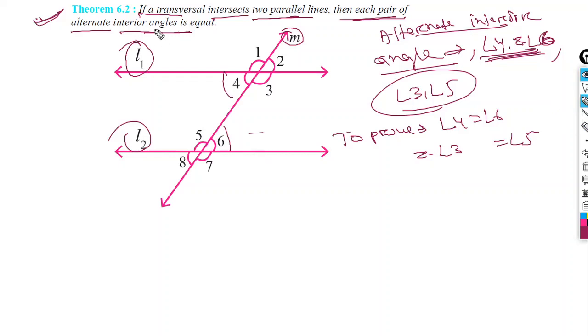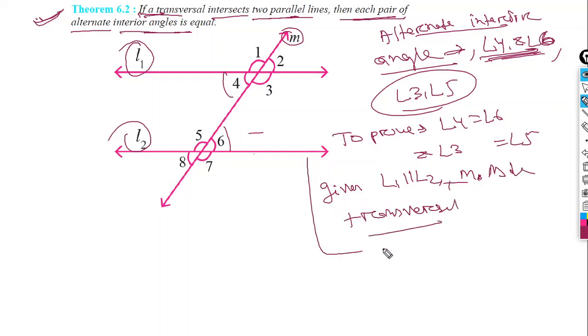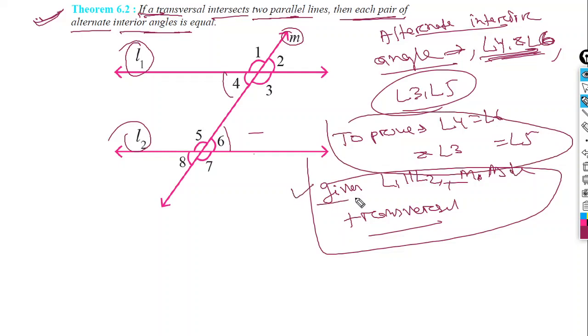Okay, what is given to us? Given to us is L1 parallel to L2. So first we should write given. Given L1 parallel to L2, M is the transversal. So this much is given and this is what we have to prove. You should write the given first and then you write the proof. Now we'll move into the proof section.